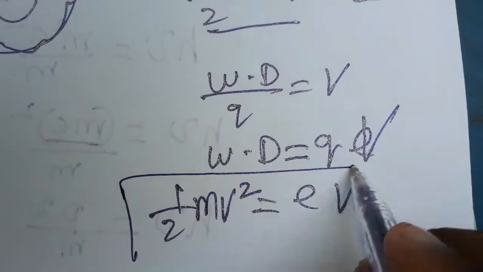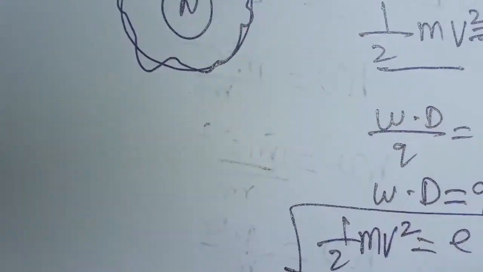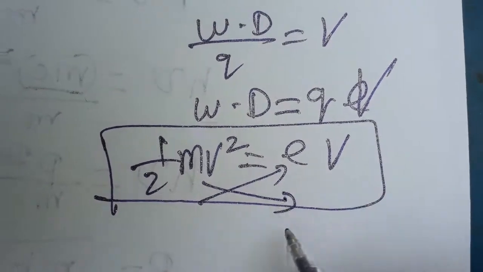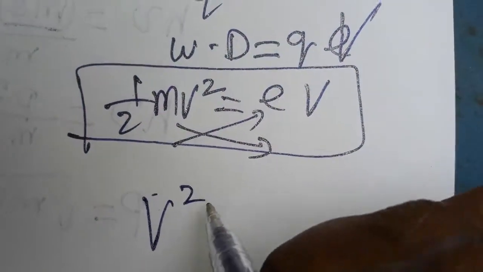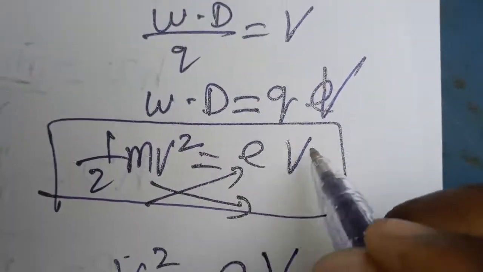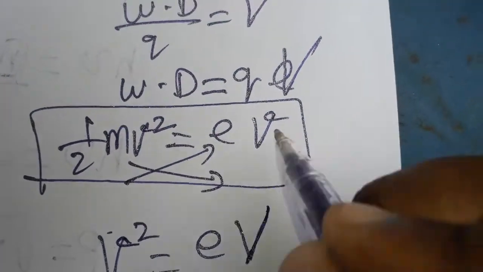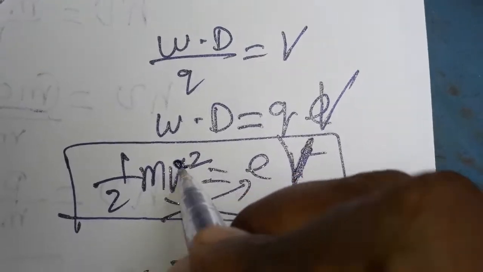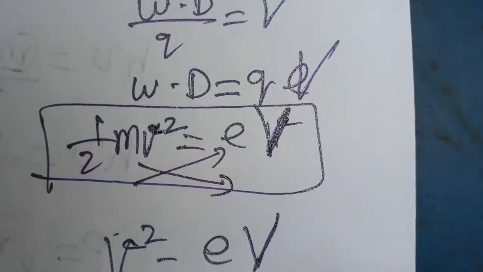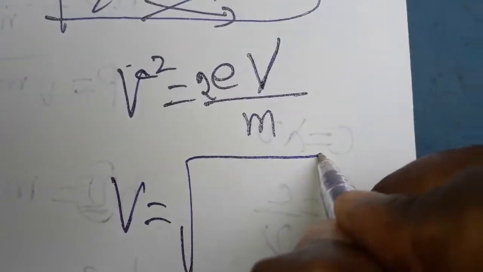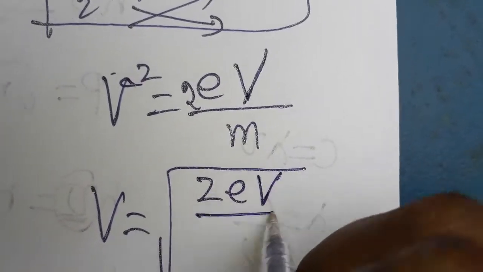We know half m v square, and from this equation I am going to find the velocity. I take the 2 to this side and m as the denominator. So v square is equal to 2eV by m, where capital V is the voltage and small v is the velocity. So v is equal to root of 2eV divided by m.